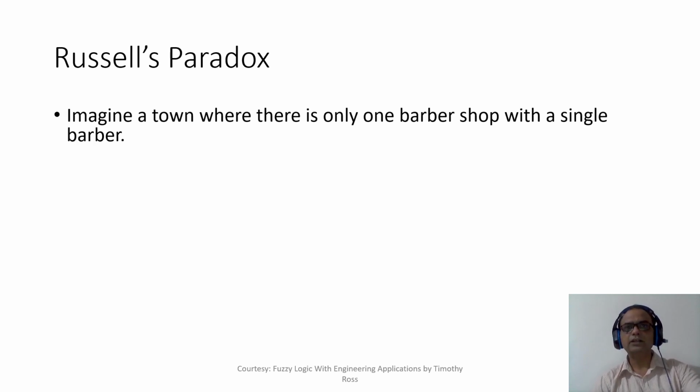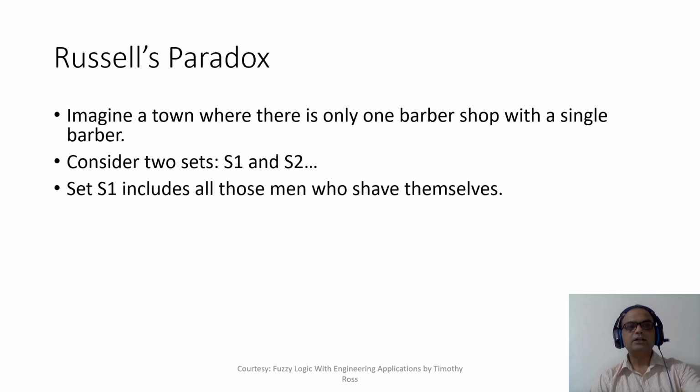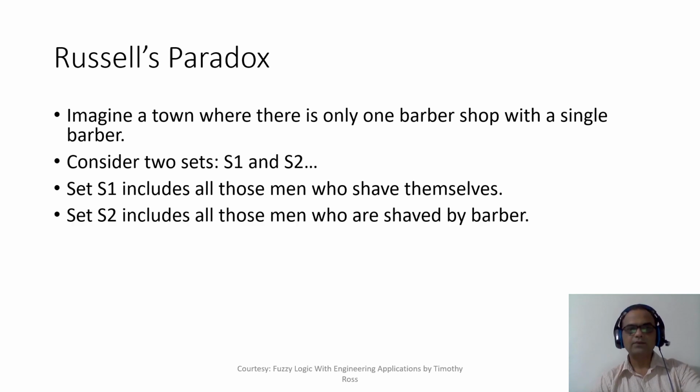Imagine a town where there is only one barber shop with a single barber, right? So this is our assumption that in that town there is only one barber shop, and in that barber shop there is only one single barber, right? Then consider two sets, set 1 and set 2, okay? Set S1 will include all those men who shave themselves, and set S2 includes all those men who are shaved by the barber. So for simplicity, we will assume that a person from the town either shaves himself or is always shaved by the barber, no half measures.